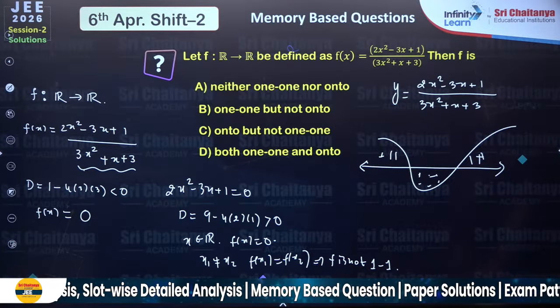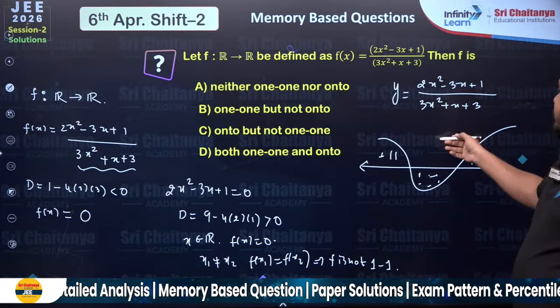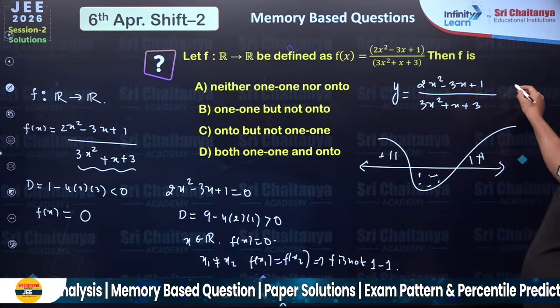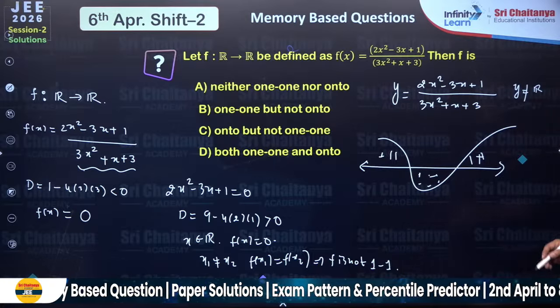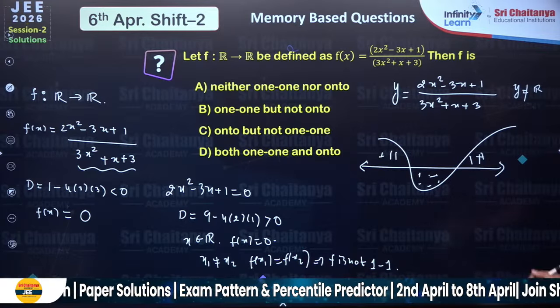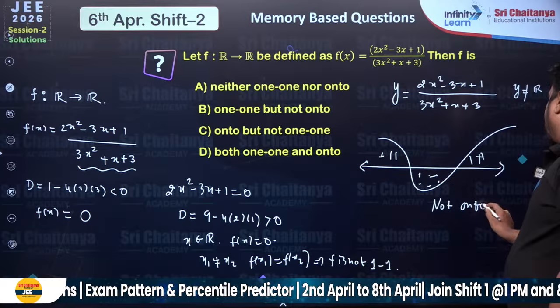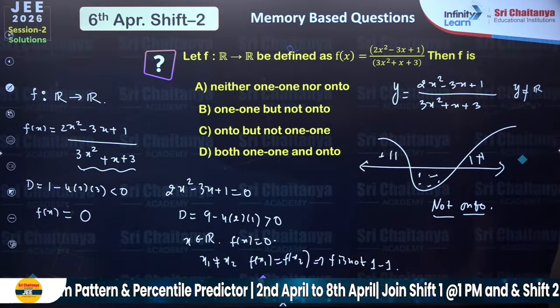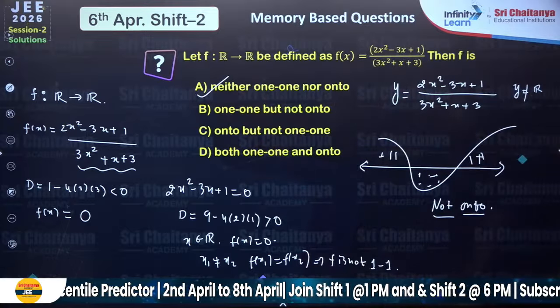We will not be able to have the complete R, or if you want, you can just find its range and check y will not be equal to the complete set R. If the range is not the complete set R, that means the function is not onto. So f will not be an onto function. Okay, so you can select neither one-one nor onto function.